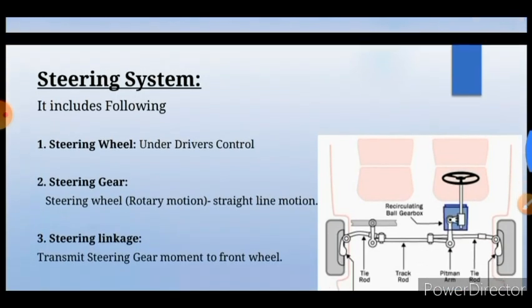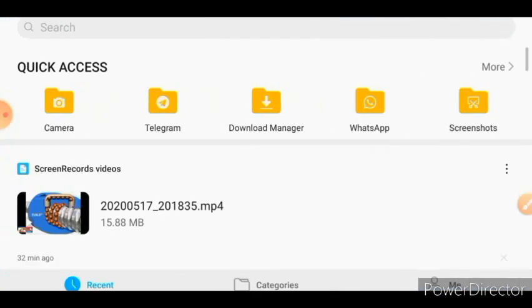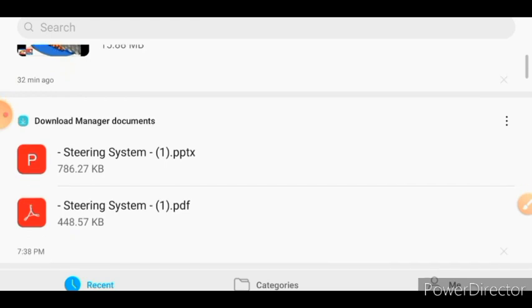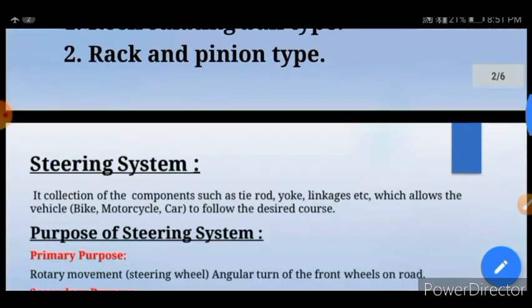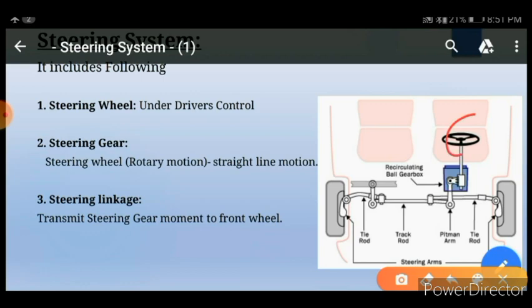Now in detail we will see the steering system. Let's understand the components one by one. So here, the first is the steering wheel. Here the steering wheel is there. Then another, steering gear. Here is the steering gear. The function of the steering gear is to convert rotary motion of the steering wheel to straight line motion here.